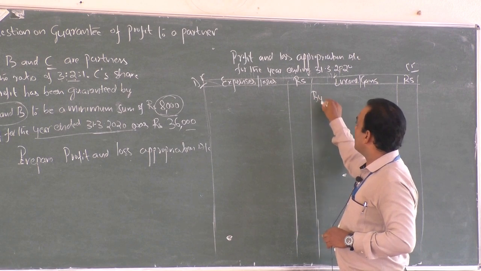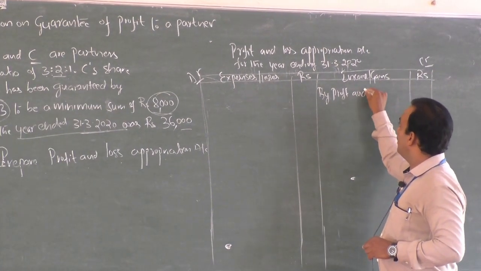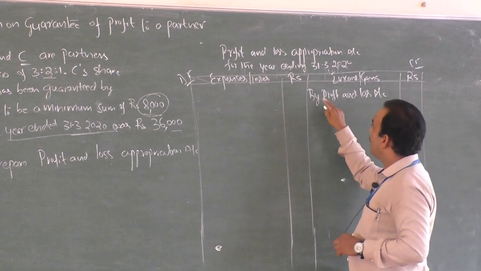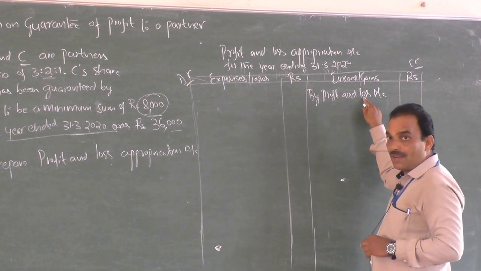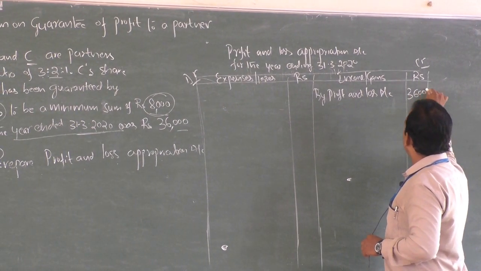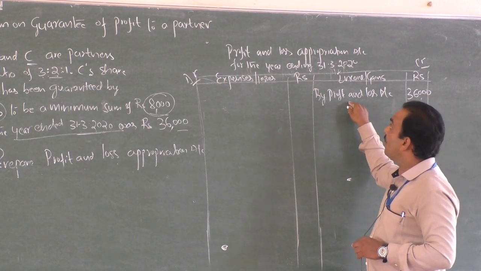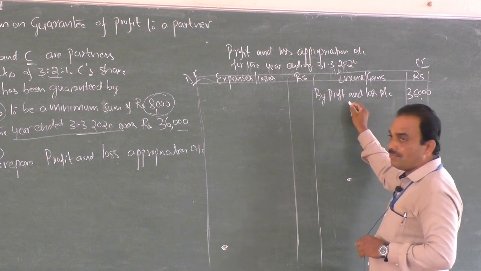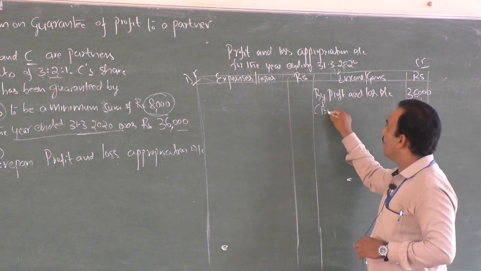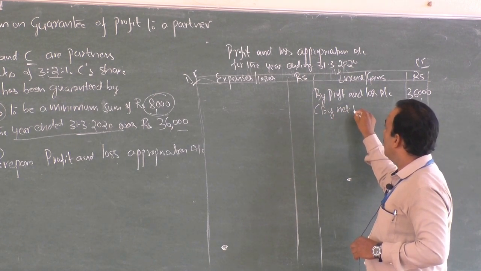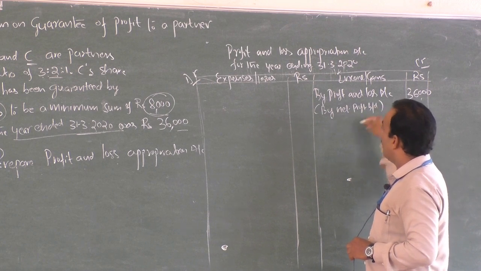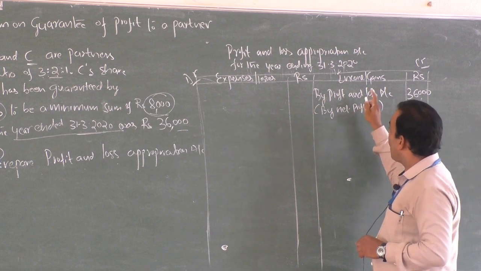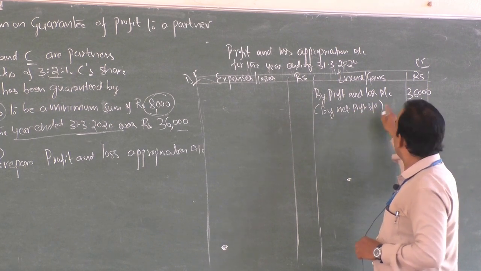Such a profit is calculated by the preparation of profit and loss account. So in the profit and loss appropriation account, we have to write "by profit and loss account", because such a 36,000 profit is calculated by the preparation of profit and loss account. Or, as I said earlier, you have another option: "by net profit brought down". Either is correct, because that is the net profit carried from the profit and loss account. Here it is brought down 36,000.